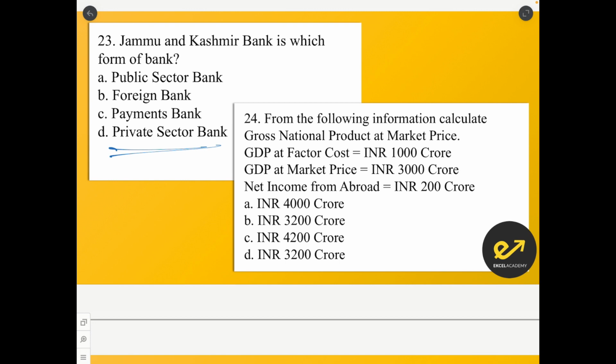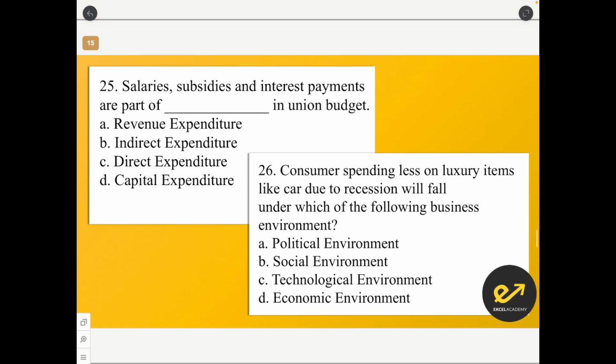From the following information, calculate gross national product at market price. So GDP at market price is given as 3000. Then net income from abroad is given as 200 crores. So when we add this, it comes to 3200, and the answer is option B for us, right?